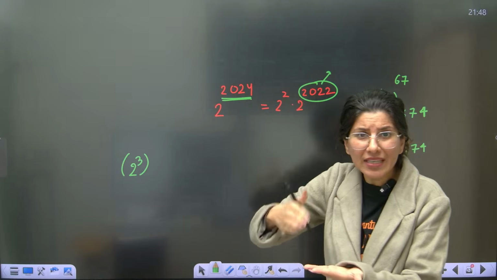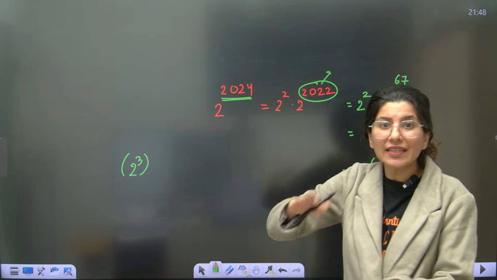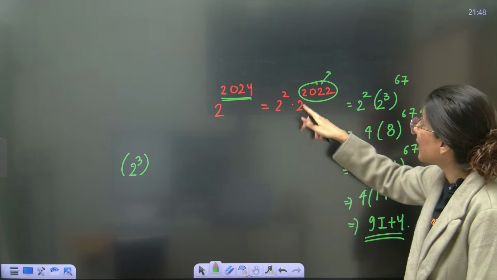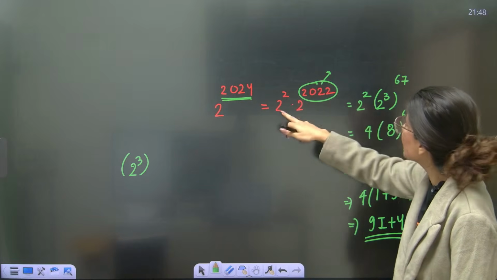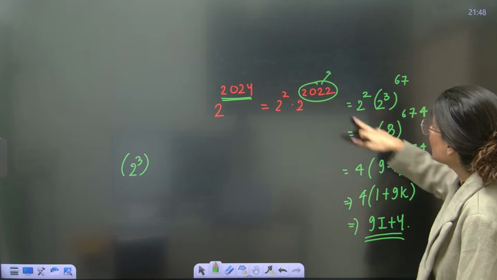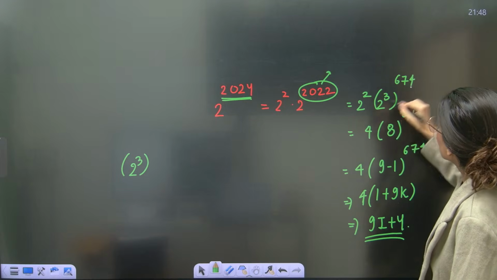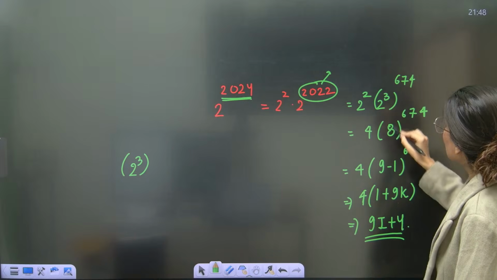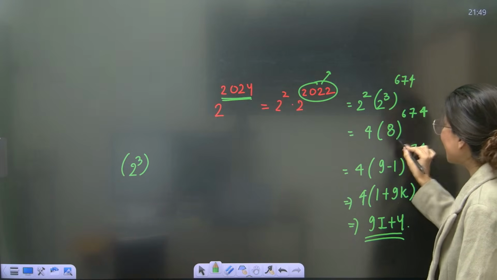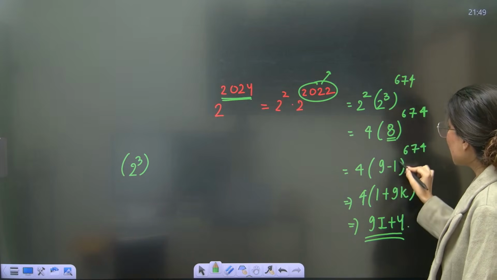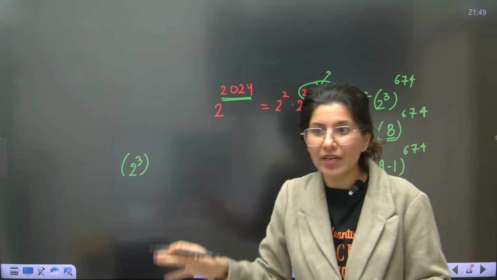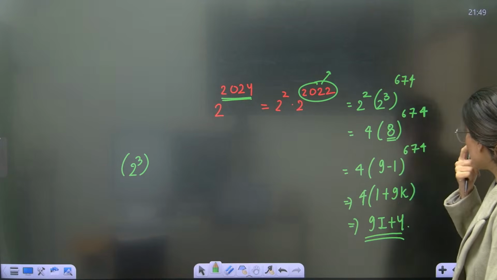So what I'm doing is writing 2024 as 2 plus 2022, so that now this is divisible by 3. So this is your 2 square, which is 4. And this 2022 can be written down as 2 cube into 674. So this is 8 into 674. Now at least I got this 8, which is 9 minus 1. This is my overall agenda. The 9 minus 1 power 674.